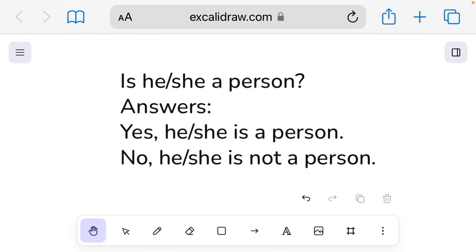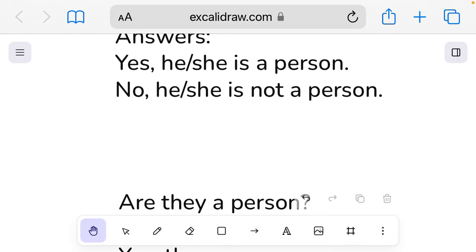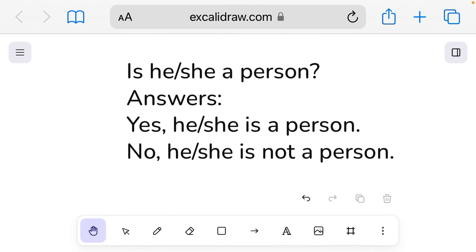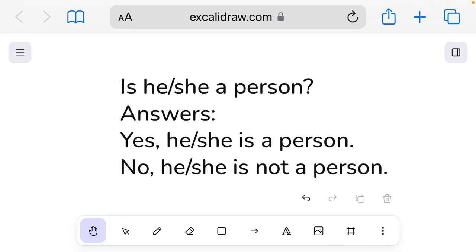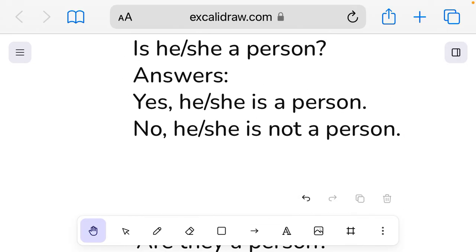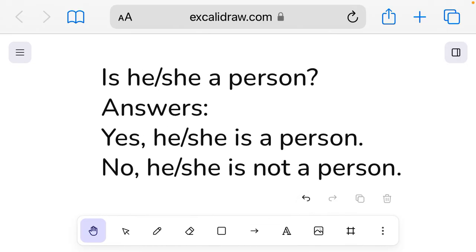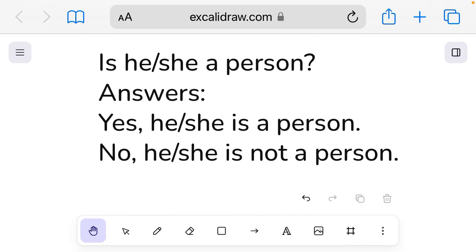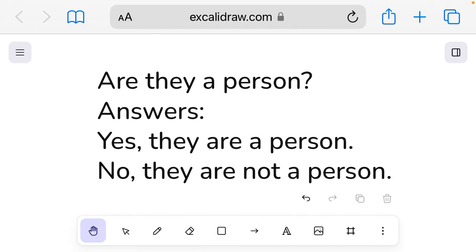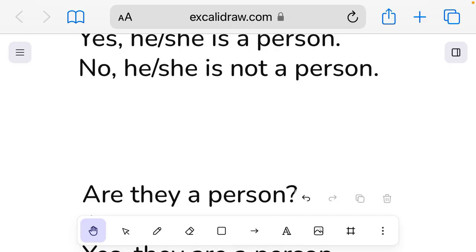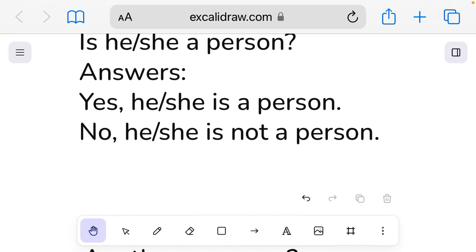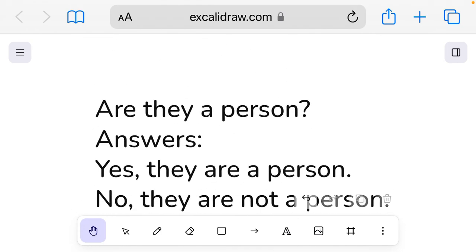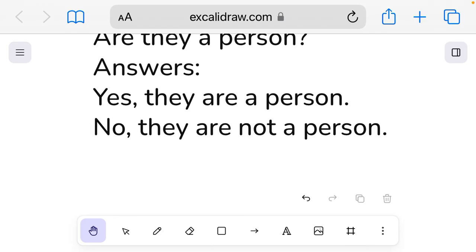So, if you want to say is he/she a person, it's equivalent to are they a person? And the contracted forms, I already mentioned before, so I don't have to look again. You already know what it is, but nonetheless, I'll give you the answers. If you want to reply to that question, you can say yes, he/she is a person, which is equal to yes, they are a person. And if you want to say the negative form, you can say no, he/she is not a person. And for they, it's no, they are not a person.